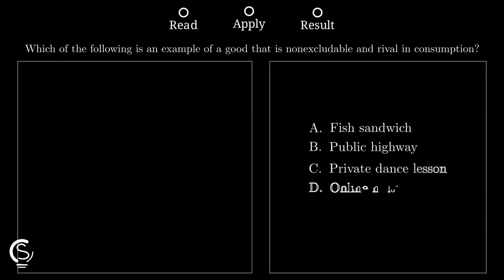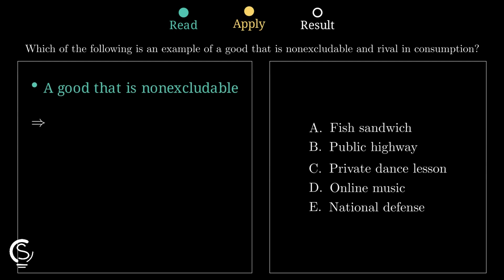Start with non-excludable. That means people cannot be easily prevented from using the good, so private items like a fish sandwich or a dance lesson immediately stop fitting. Next, check public highway, assuming no tolls or gatekeepers, because drivers can use it without being excluded, which makes it match the non-excludable part right away.